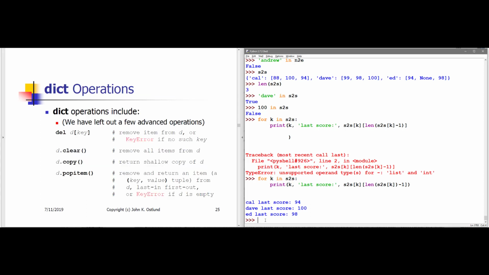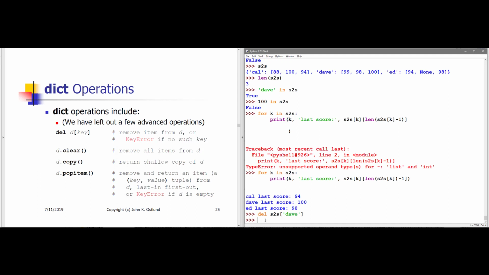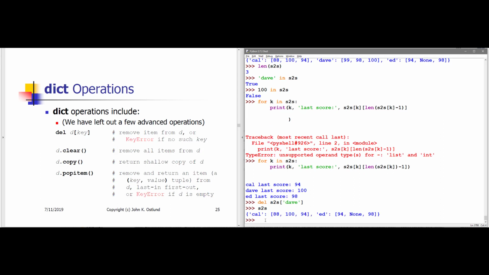You can entirely eliminate an item from the dictionary by using the delete command. If I say del of s2s sub Dave, then s2s no longer contains Dave at all. Dave and Dave's value have been eliminated.